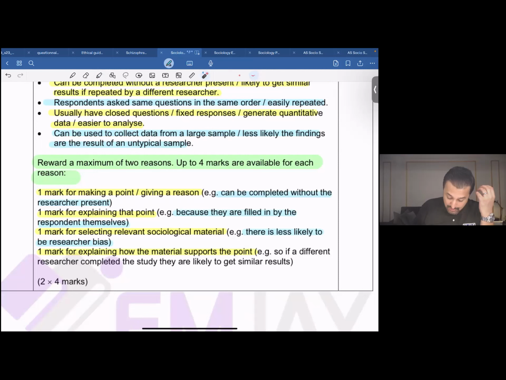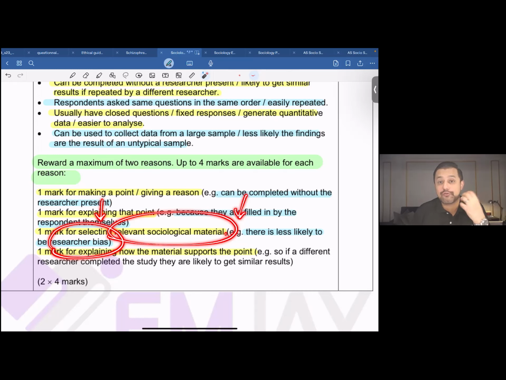Now see, the third point or the third mark over here demands sociological material, and the Cambridge examiner is showing that the word researcher bias is being accepted as sociological material. This is for the ones who worry a lot about learning a lot of names, right? So sociological material does not necessarily mean the name of a sociologist. It could be any sociological concept, any sociological term as well.